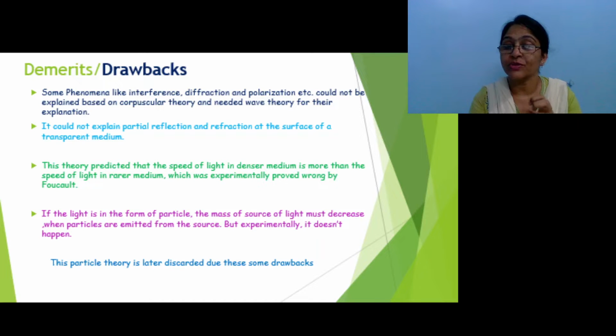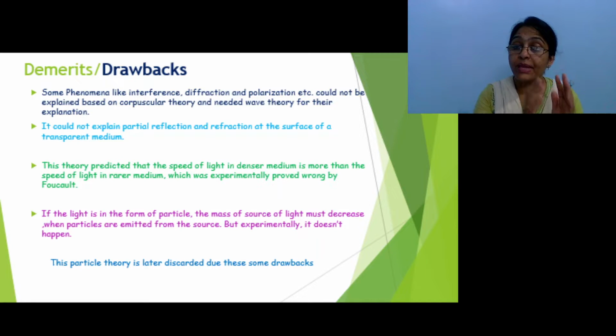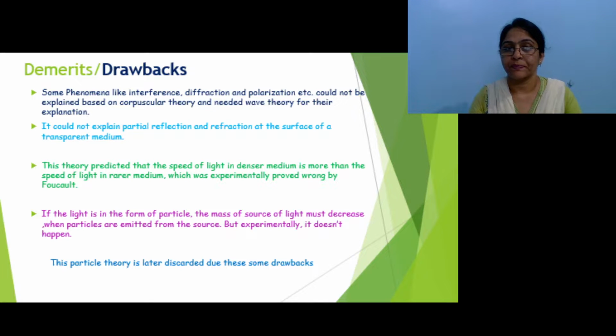Some phenomena like interference, diffraction and polarization, which are based on the wave theory, could not be explained by the corpuscular theory, and this becomes a drawback of this theory.